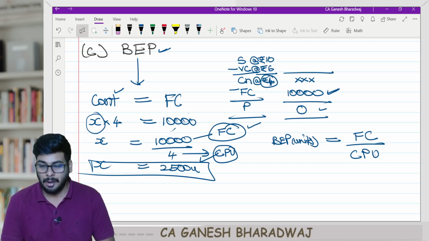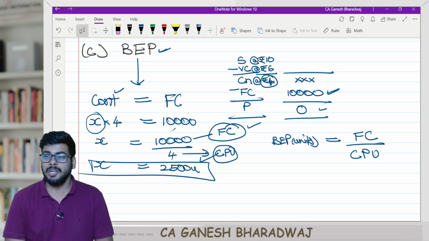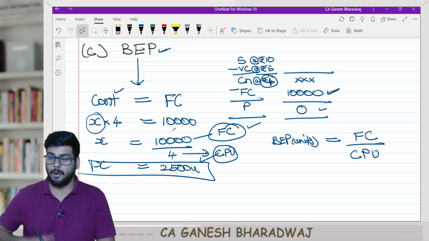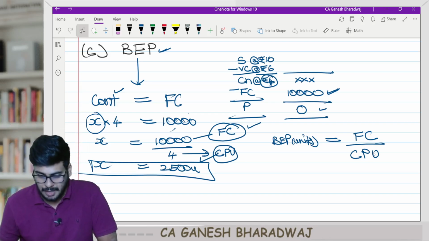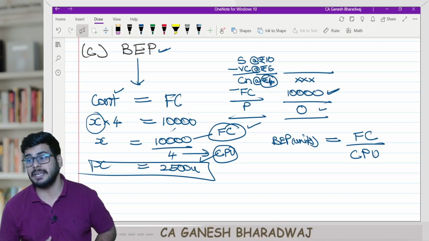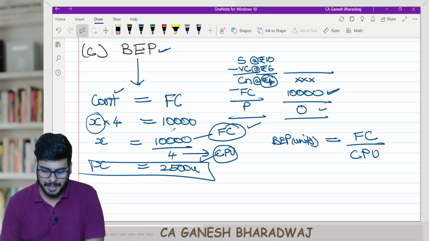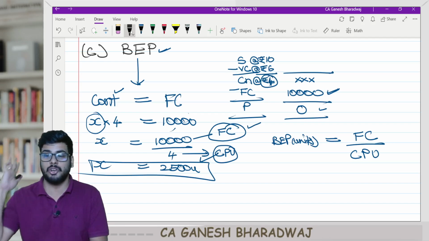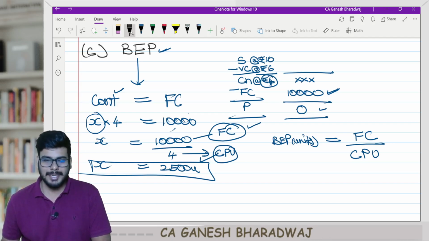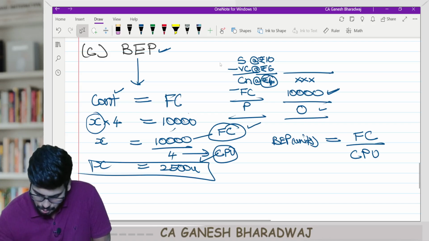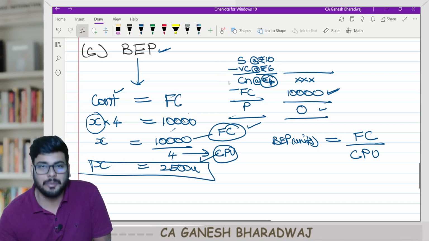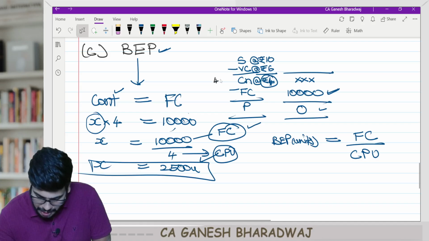Now, if I want to calculate the break-even point in value, how will I do that? Once again, very simple. I will make use of the PV ratio. We know that the PV ratio is 40 percentage.